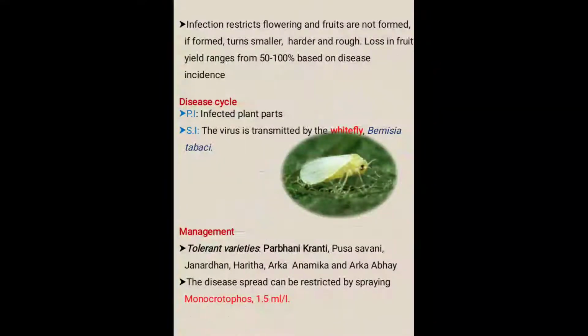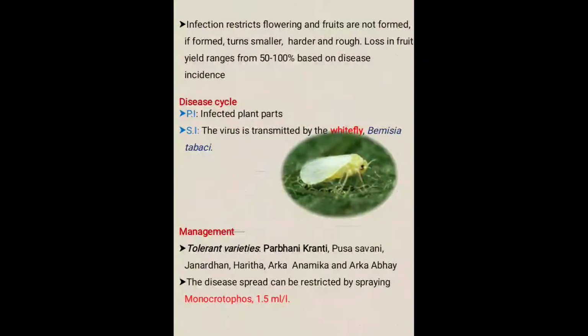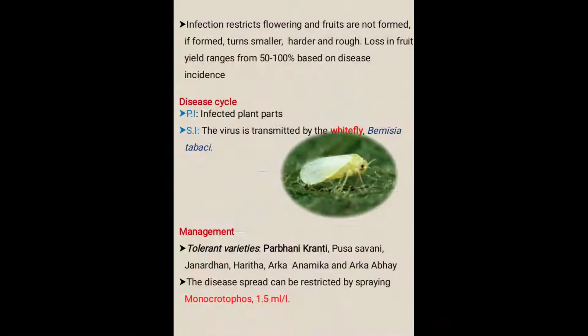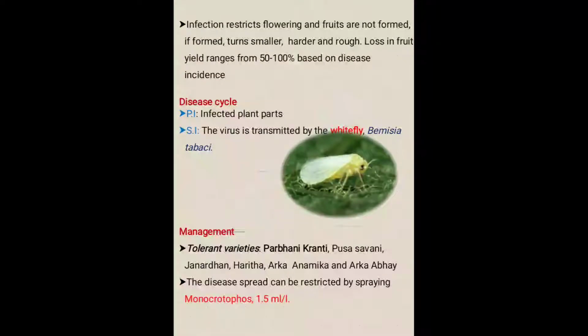Let me discuss the primary source of infection and the secondary source of infection. First of all, the primary source of infection is infected plant parts. That's why it is a very important point in the management of viral diseases that infected plants or plant parts should be eradicated immediately from the field.